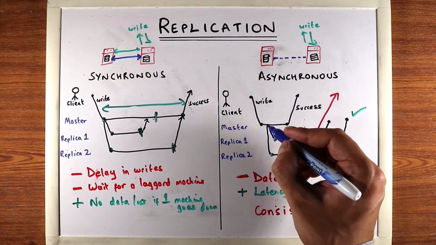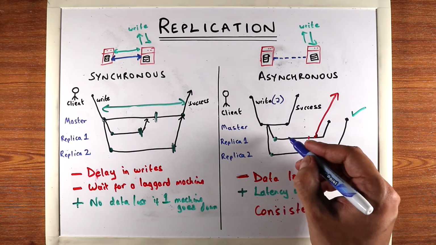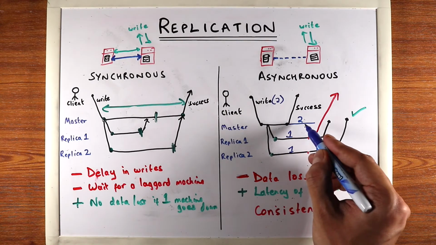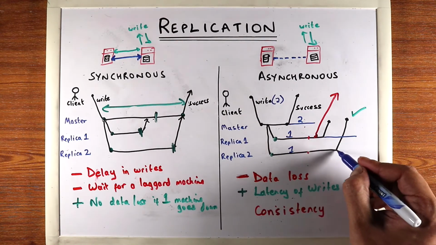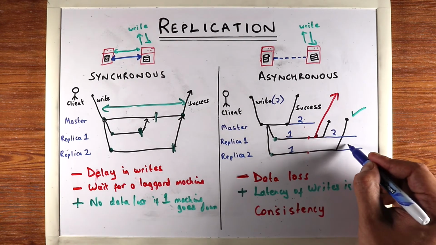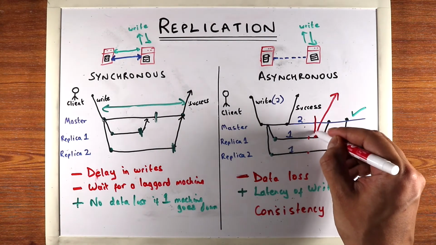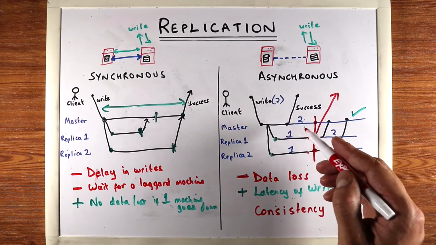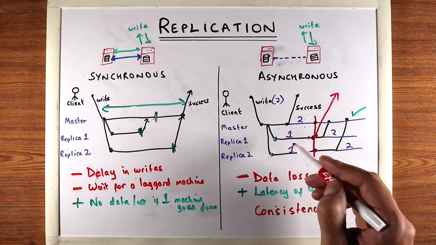So let's write down this data. Let's say we wrote a value 2, right? Initially the value was 1 and we wrote it to 2. So after this point, the master will show the value 2. The replicas will show 2 only after their writes succeed. So at this point of time, you can see that the data is inconsistent. The master has the value 2, whereas the replica has the value 1.